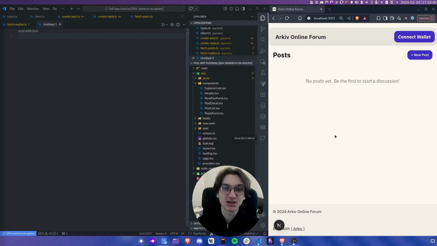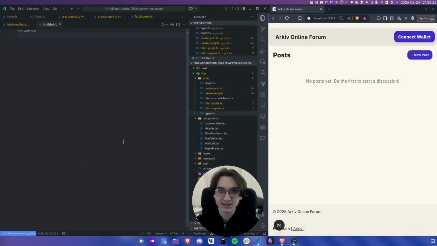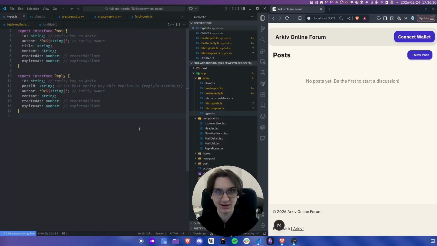Here I already initialized a new Next.js project with the Connect wallet already set up. And I also wrote all the components for displaying the posts. So in this tutorial, I'm going to mostly focus on interacting with Arkiv as opposed to writing HTML. Okay, so let's get started with the entity schema. In our application, we're going to have two types of entities. One is going to be a post, and the other one is going to be a reply to a post.